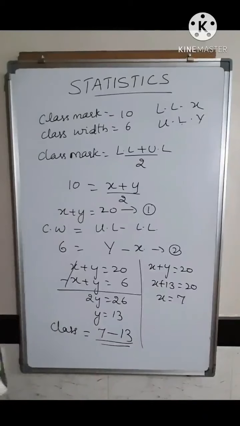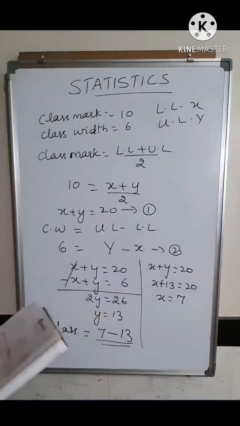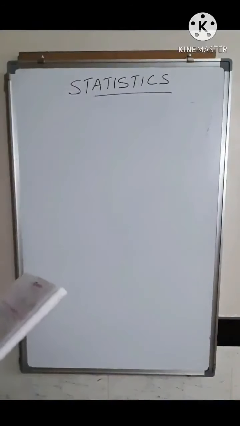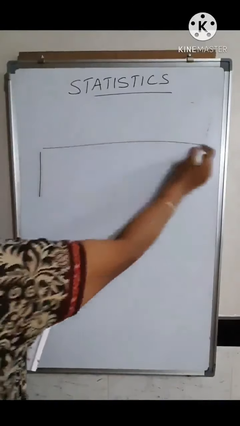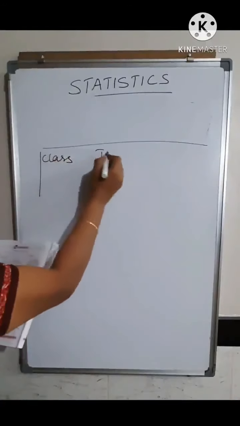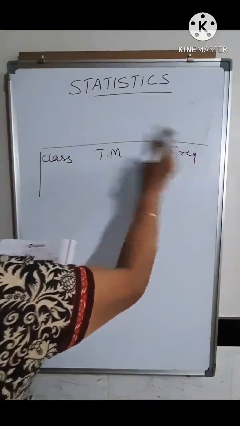Now the fourth problem: complete the following table. Here a table is given, tally marks are given, and certain boxes are given there. For that you have to copy down the table as it is. So you have here class, then tally marks, then frequency, as it is given in the problem.